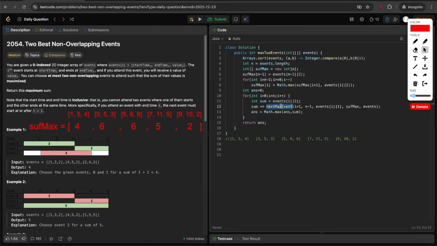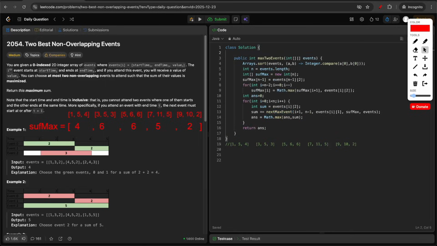So let's quickly fill up the binary search function and we'll be done. So first is the start, left, then right, then end time. Then we have the suffix max, and finally we have the events array.